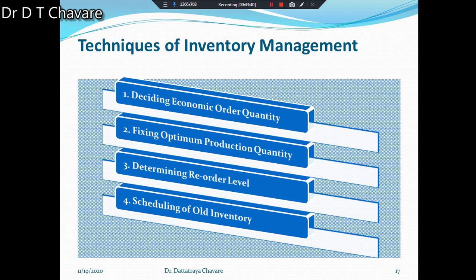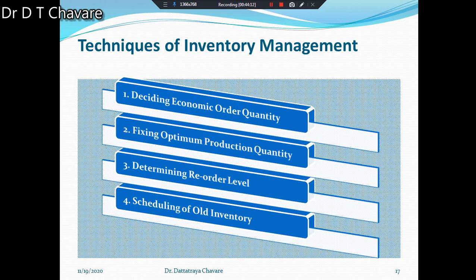This enables identifying inventories that are moving slowly into production or sales. The inventories can be grouped on the basis of their date of purchase or date of manufacture. Then steps should be taken to clear the inventories. Old and outdated inventories lose value and the firm has to suffer such loss. That's why you have to prepare the schedule of old inventory also.